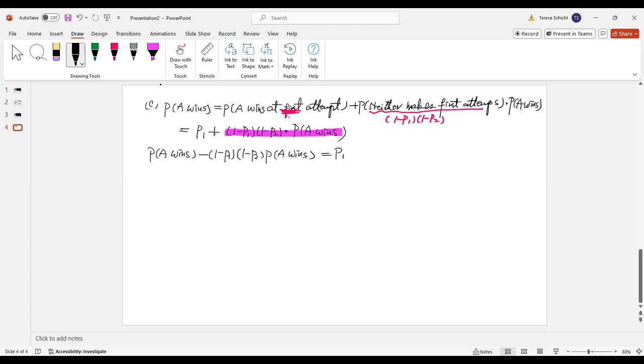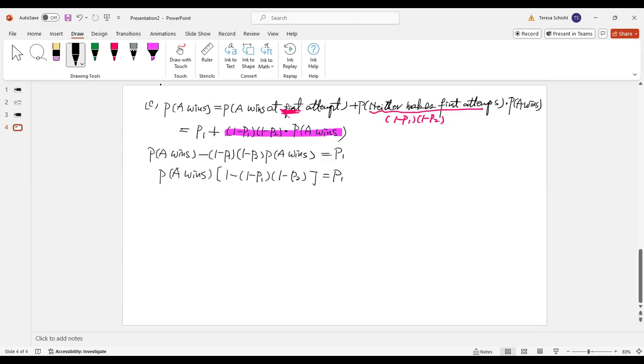Okay, now you can factor out the probability A wins here. When you factor it out, it will be 1 minus (1 minus P1)(1 minus P2) equal to P1.